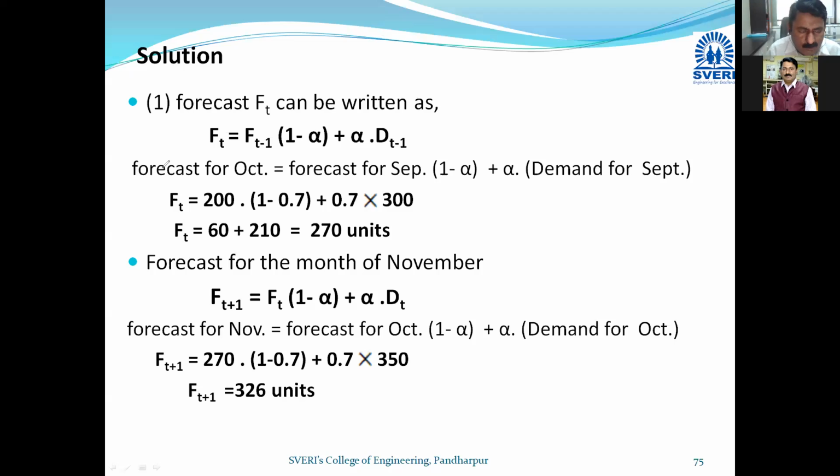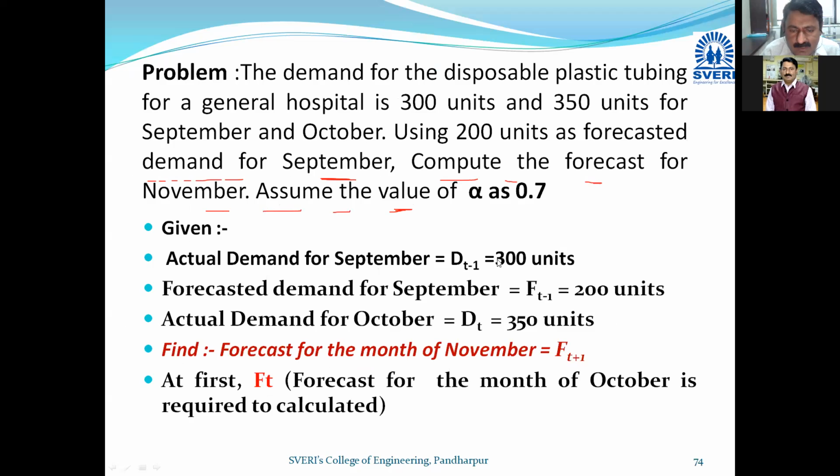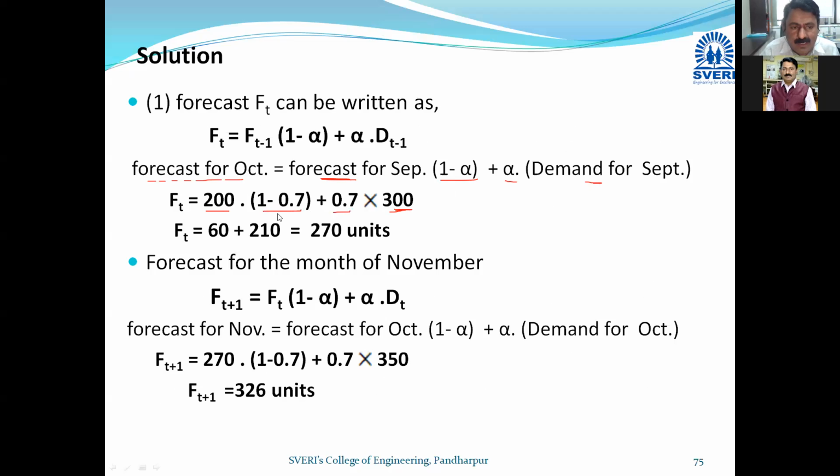So the forecast for October, that I have to calculate. Forecast for October is equal to forecast for September month, which is given as 200, F(t-1), times (1 minus alpha), 1 minus 0.7, plus alpha, 0.7, times demand for September, 300. We have all this data, 200 and 300. D(t-1) is 300 and F(t-1) is 200. Just substituting the values in the formula, you will get the answer.